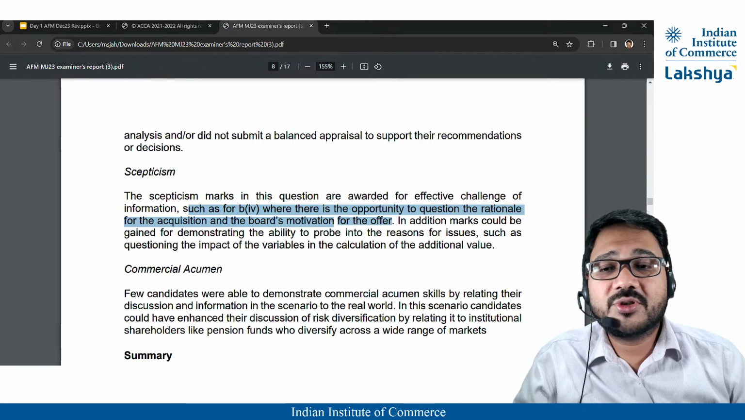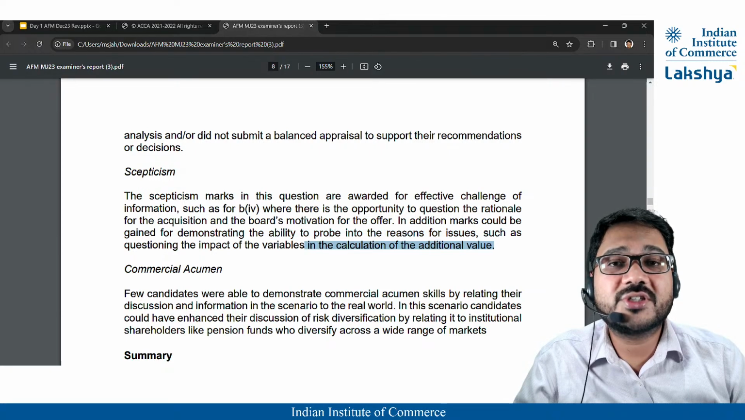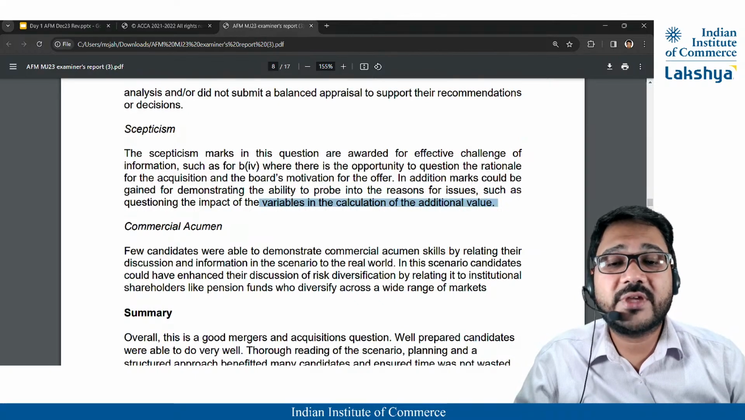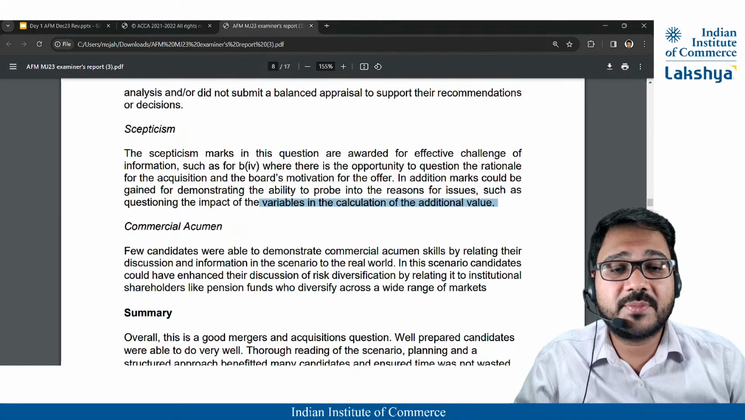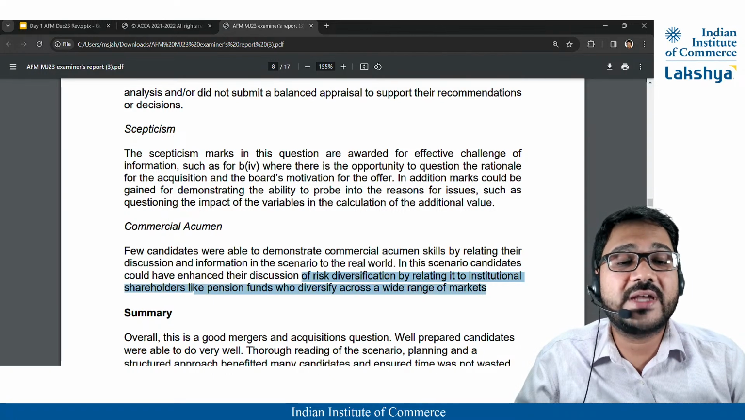In addition, marks could be gained for demonstrating the ability to probe into the reasons for the issues, such as questioning the impact of the variables in calculation of the additional value. Commercial acumen: few candidates were able to demonstrate commercial acumen by relating their discussion and information to the scenario of the real world. In this scenario, candidates could have enhanced their discussion of risk diversification by relating it to institutional shareholders like pension funds who diversify across a wide range of markets.